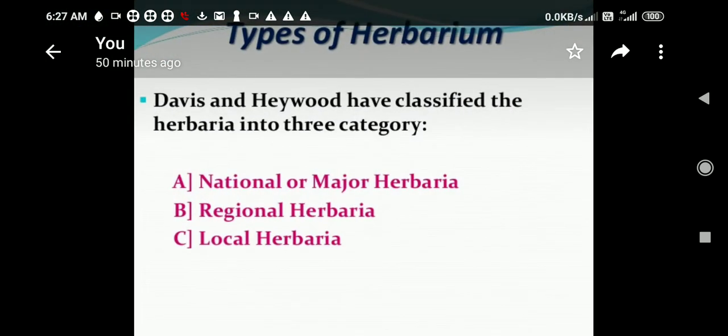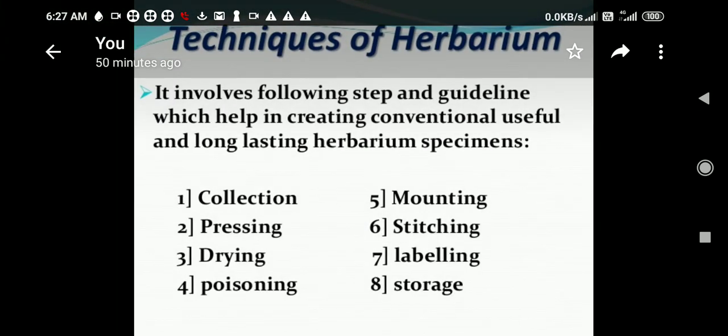Now, types of herbarium. How many types of herbarium? David and Haywood have classified the herbarium into three different categories. These are national or major herbaria, regional herbaria, and local herbaria. Now, techniques of herbarium. It involves following steps and guidelines which help in creating conventional, useful, and long lasting herbarium specimens.